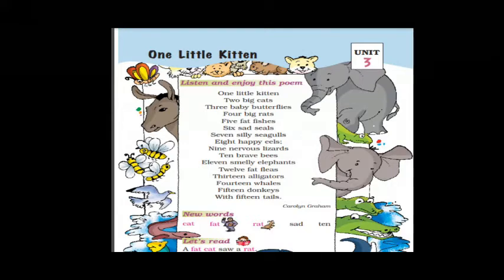Caroline Graham. Now here what the poet is telling, the name of the poem is One Little Kitten, but in the poem the poet has mentioned so many insects, so many animals, even the water animals, even the wild animals. The poet has mentioned a lot of animals. So shall we start with the poem, children?